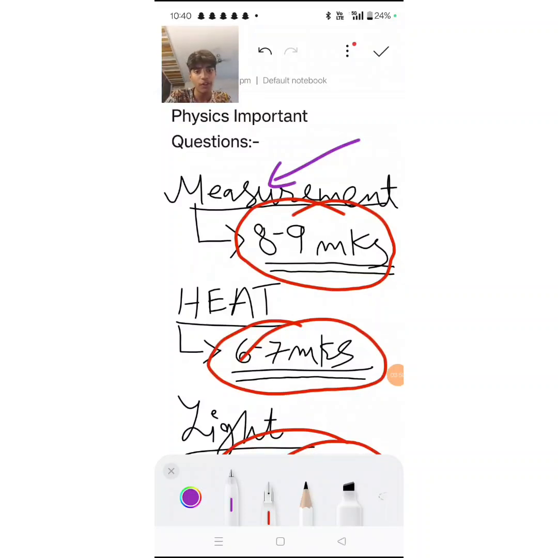Conversions of units means there's lots of units you have to learn. You have light years and you have micron, parsec. All these units, just learn them. Okay, they come for marks in MCQs. So usually some 2-3 questions are asked from just conversion of these units. Remember them carefully. So from unit 1 of measurement, just the conversion of units are important and differences can be asked. That's pretty much it, right?